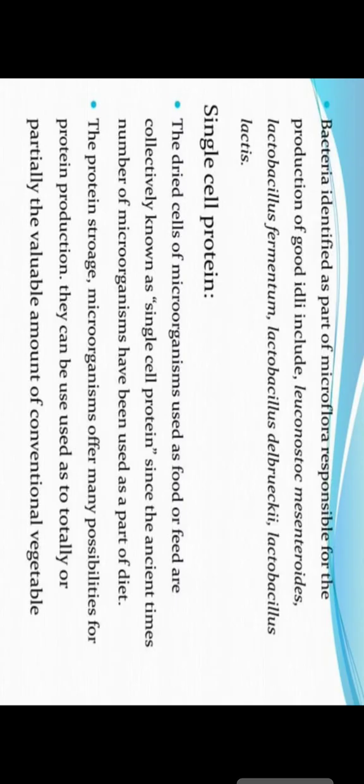And next is Bulgarian milk. In Bulgarian milk, the inoculating organism used for this preparation is Lactobacillus bulgaricus, and the milk incubation temperature is 37 degrees centigrade.